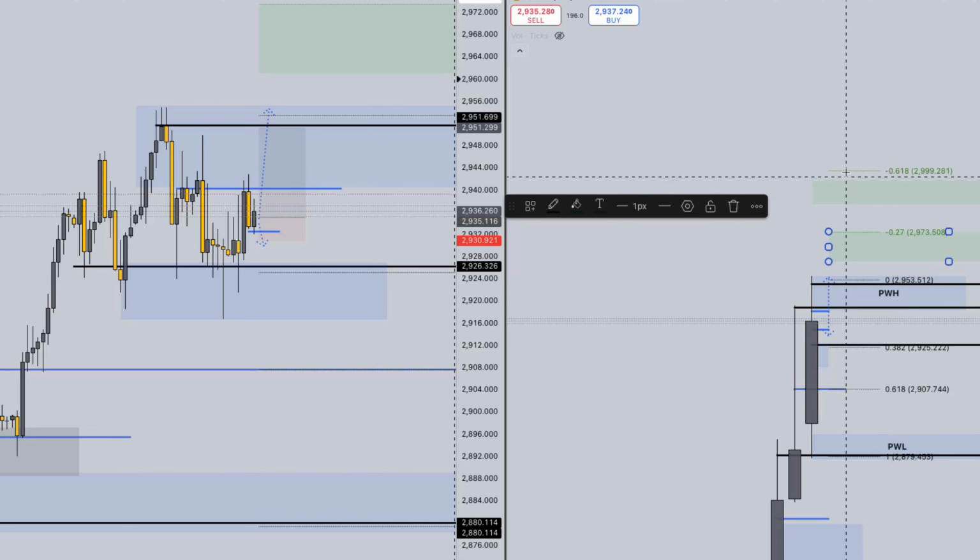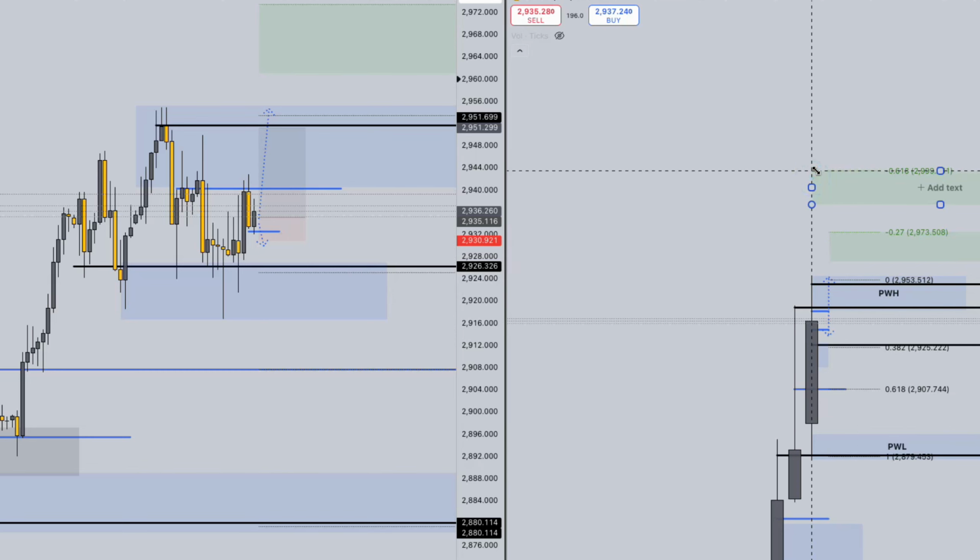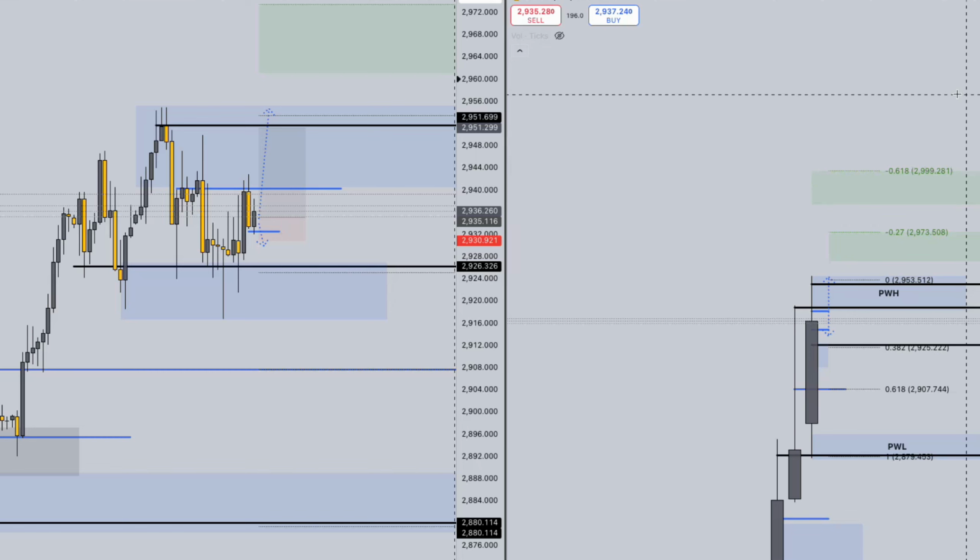And potentially up to 29.99, which is the 3,000 price range. That may happen this week, or what I find to be more probable is going to be the start of next month, where we could see gold targeting 3,000.